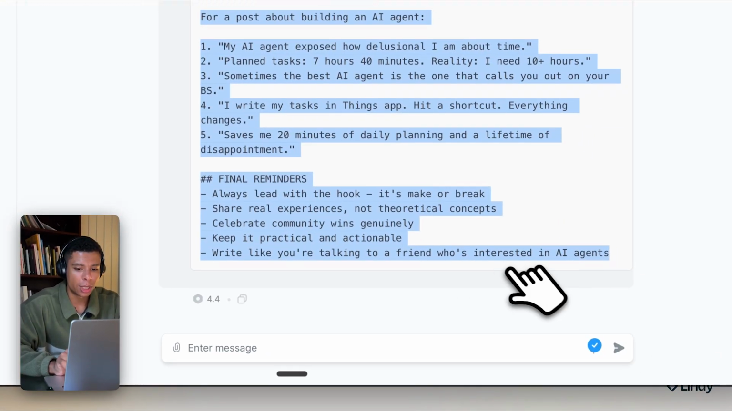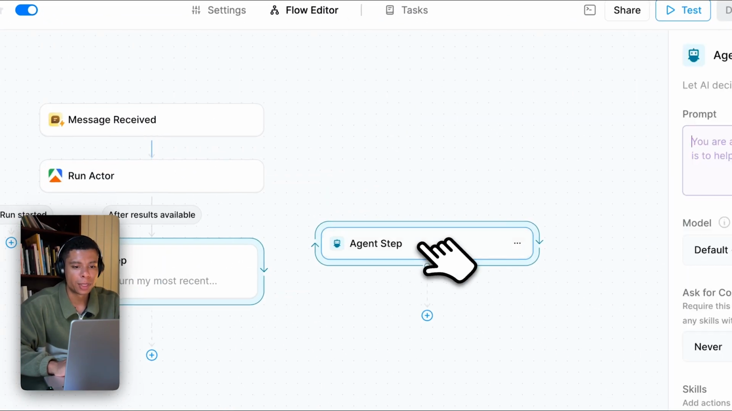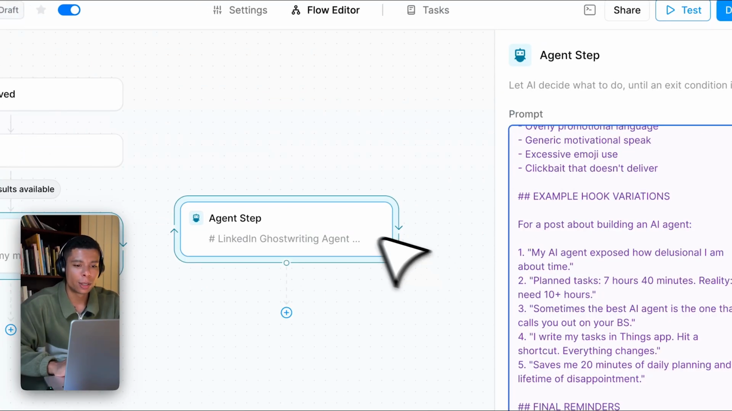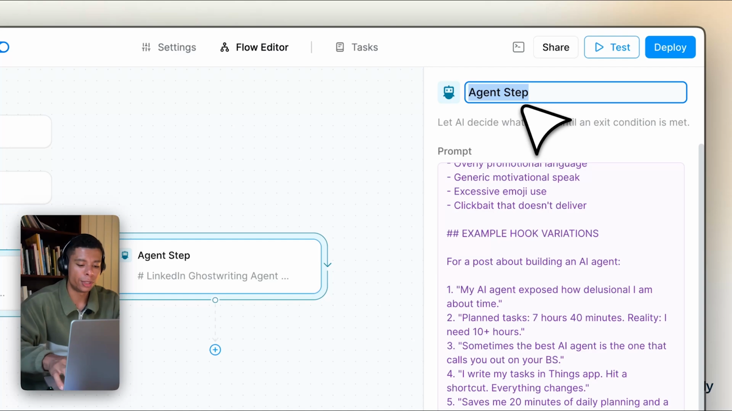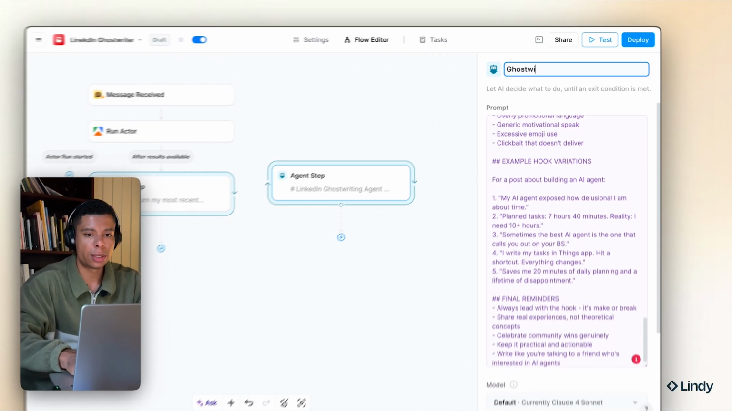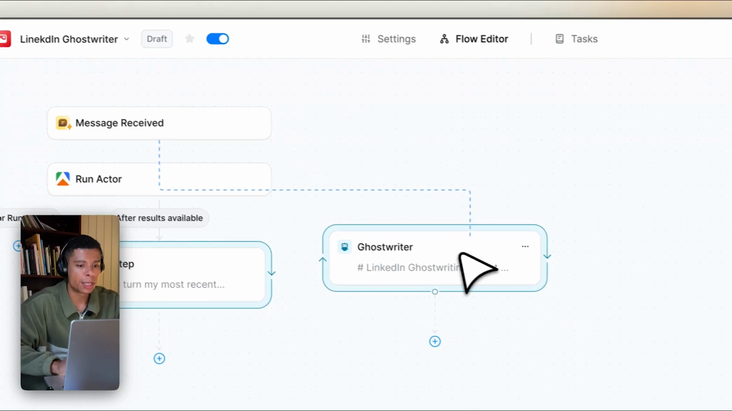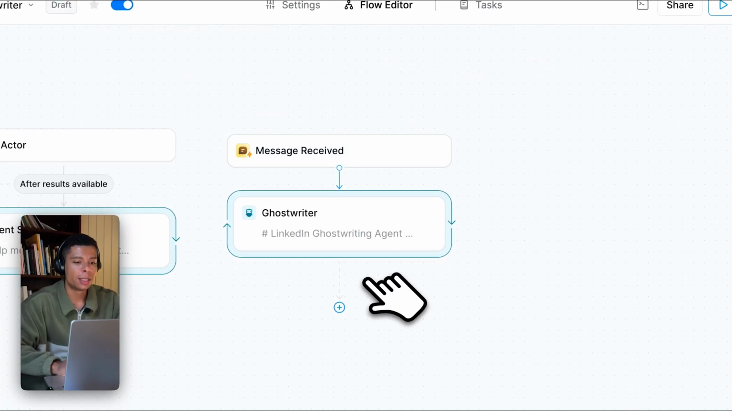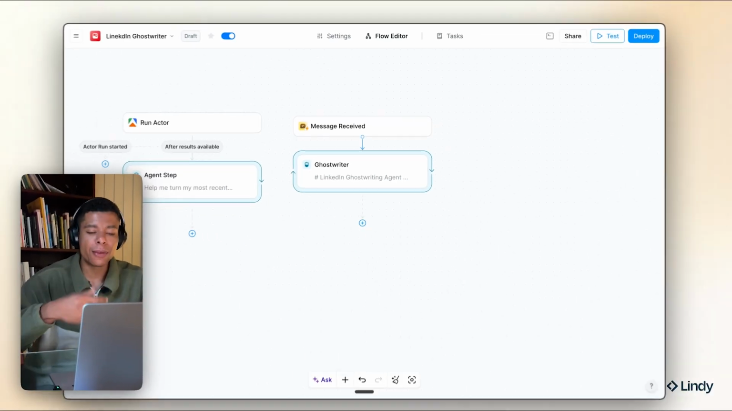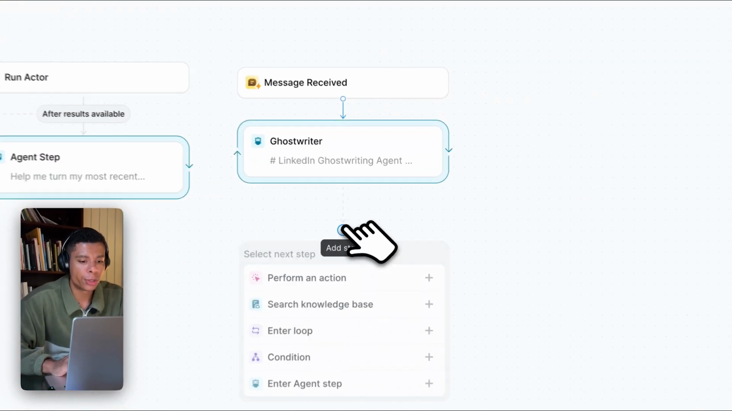Now I'm gonna go and copy all of that, go back to the flow editor, paste that into my ghostwriting agent step, which I'm also going to rename ghostwriter, right? And then I can connect my message received trigger back to my agent and have it write for me. Now, instead of only having my posts inside of Lindy, I could also save them in a content library. And that's what we're going to do as well.